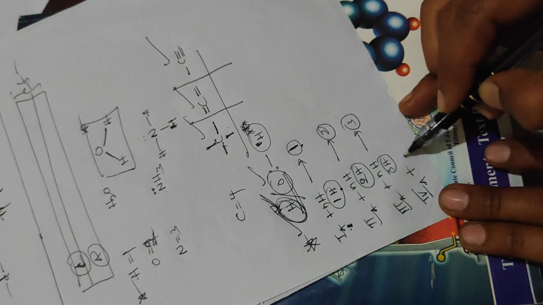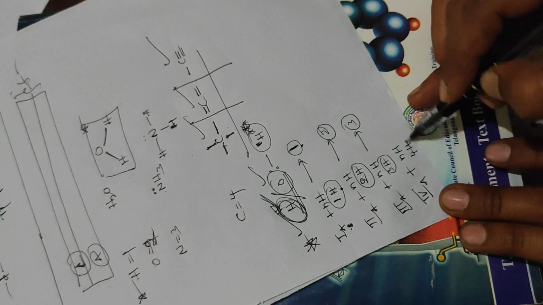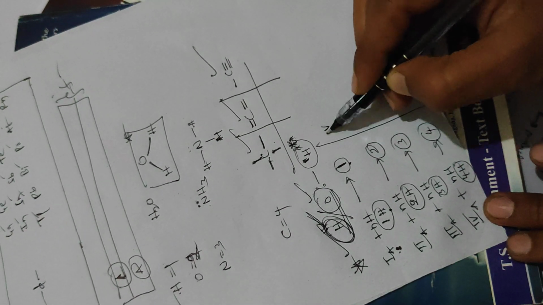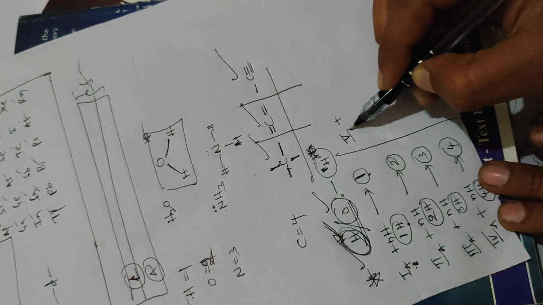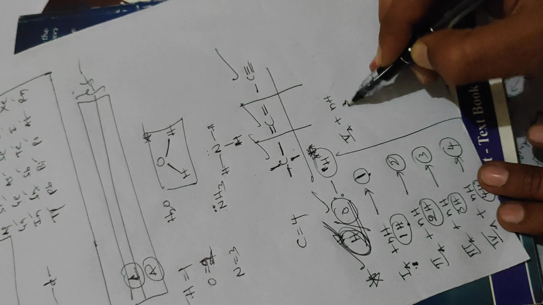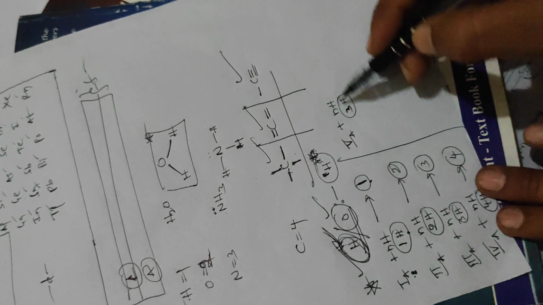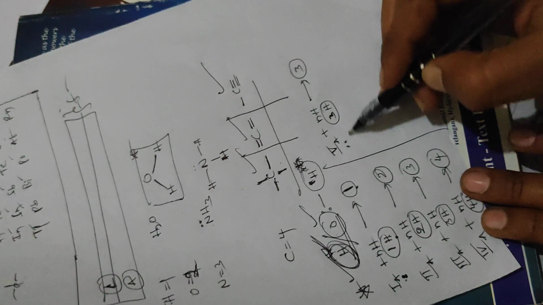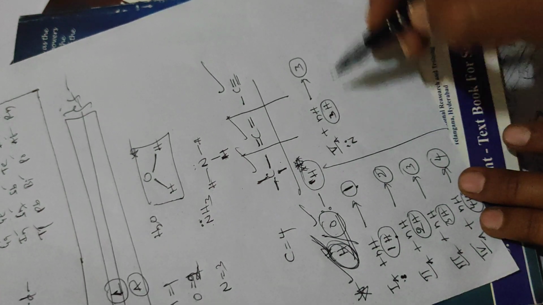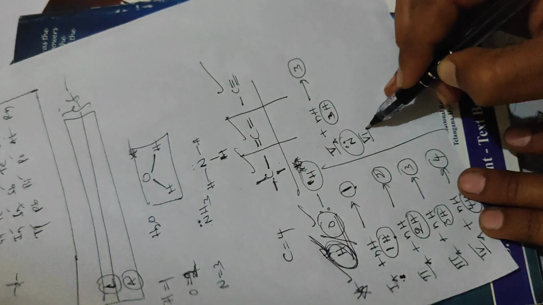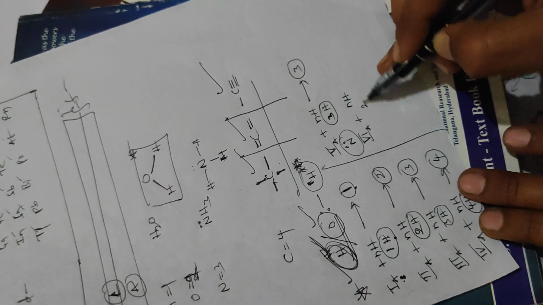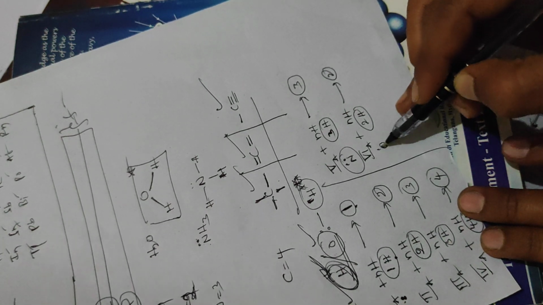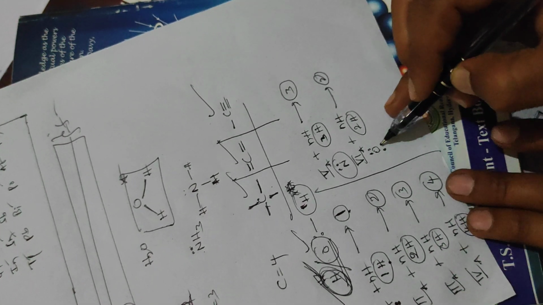Fourth A group elements in the same way react with only 4 hydrogens, so valence is 4. Only 3 hydrogens react with the fifth A group element, so valence is 3. The remaining is 1 lone pair, like nitrogen, a fifth A group element, having 1 lone pair. Sixth A group elements react with only 2 hydrogens, so valence is 2, and the remaining oxygen group elements have 2 lone pairs.